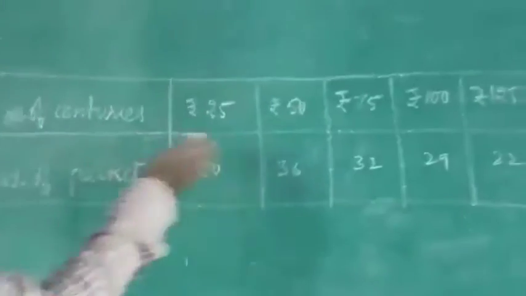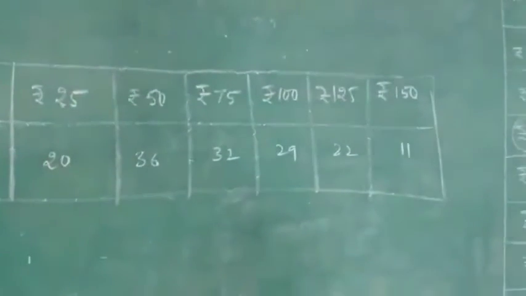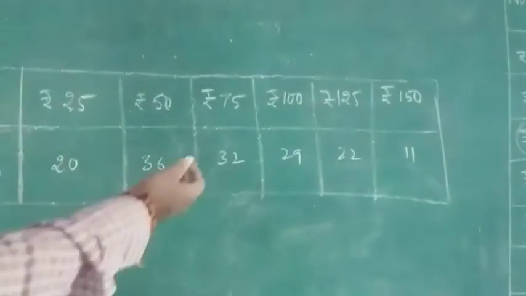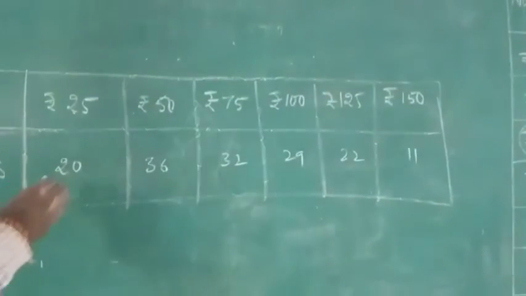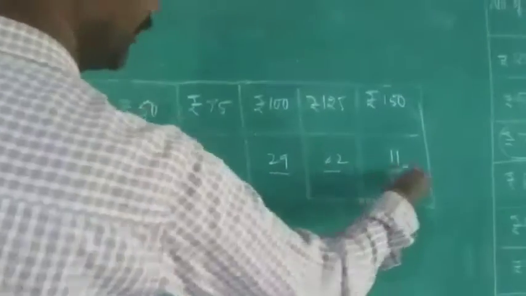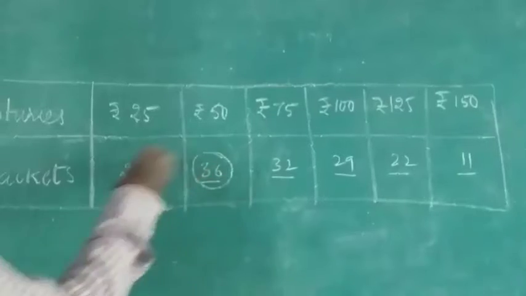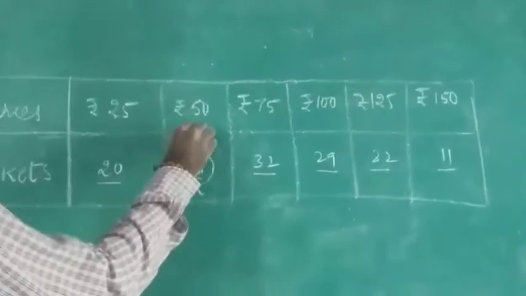Now what we need to find next is the mode. In the given question, number of packets, which is the most occurring value? You observe it: 20, 36, 32, 29, 22, 11. In this, which is the greatest value? 36, right? Its corresponding value is 50.